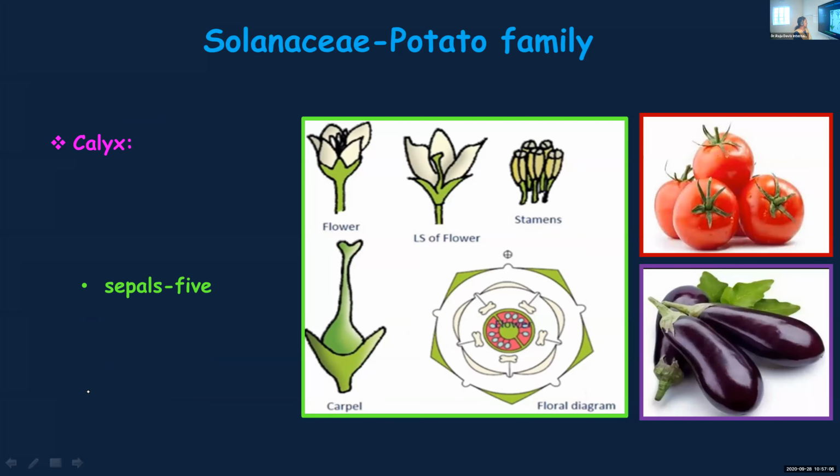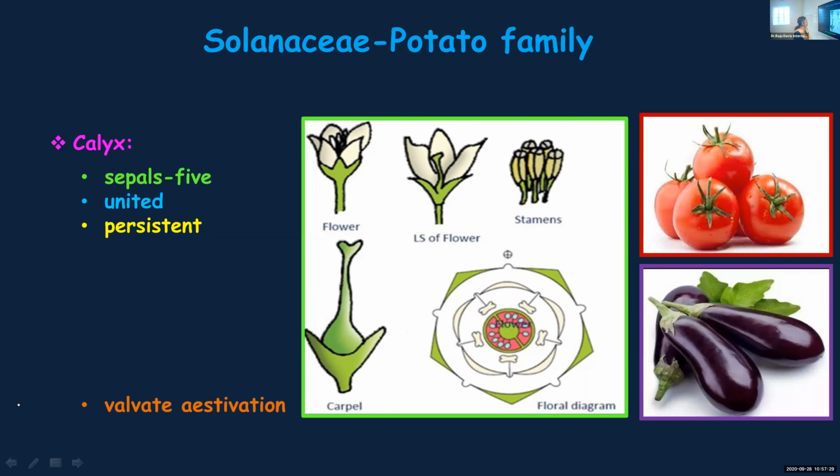Then calyx. 5 sepals are found. So calyx is the whorl which consists of sepals. So 5 sepals are there, and these sepals are fused, they are joined together. These sepals are not free, and they can be persistent. In some cases, even after the formation of fruit, the calyx will remain. Then valvate estivation. In valvate estivation, the floral appendages just touch each other without overlapping.